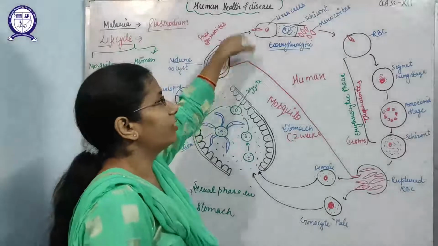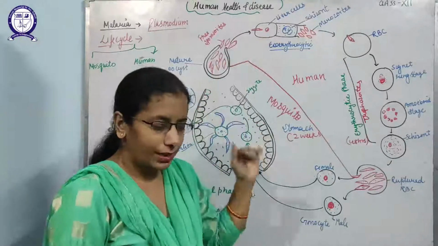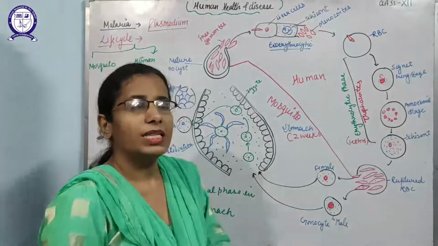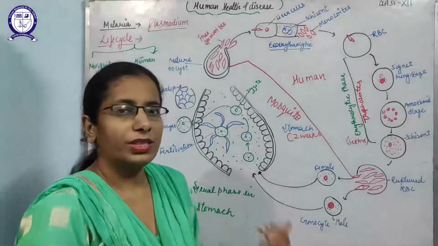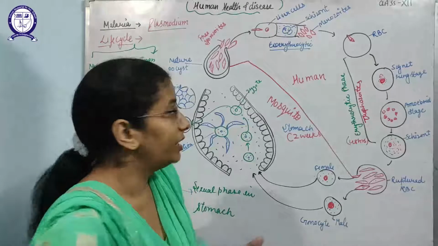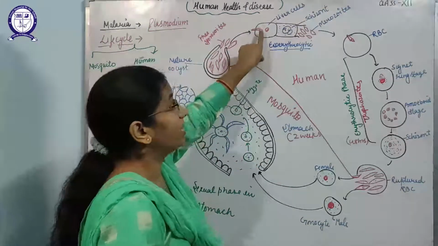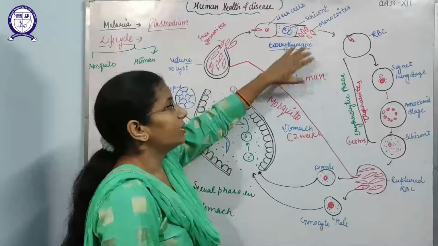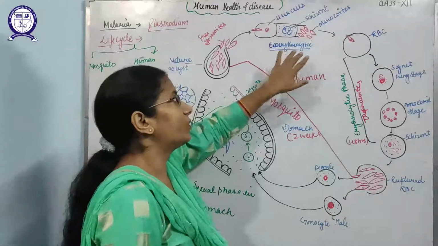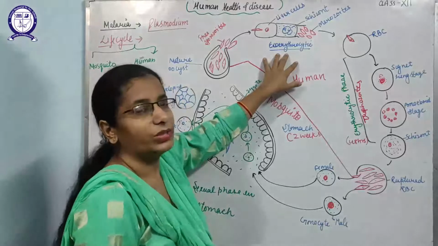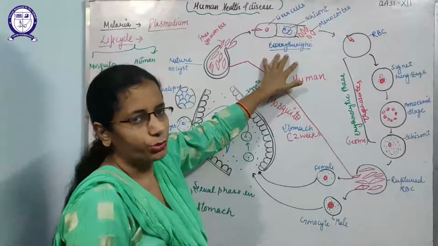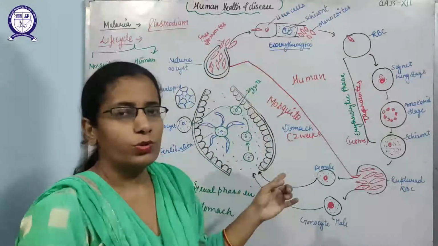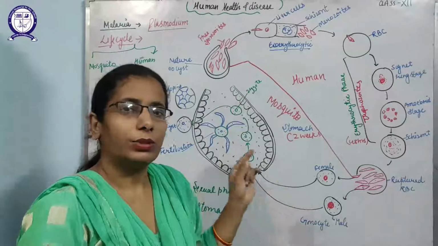Those sporozoites will enter into the human body and then into the blood, and with the help of blood these sporozoites will reach the liver, where they invade the liver cells and then start to multiply asexually. These are not inside the RBC, that is why this phase is known as the exoerythrocytic phase.